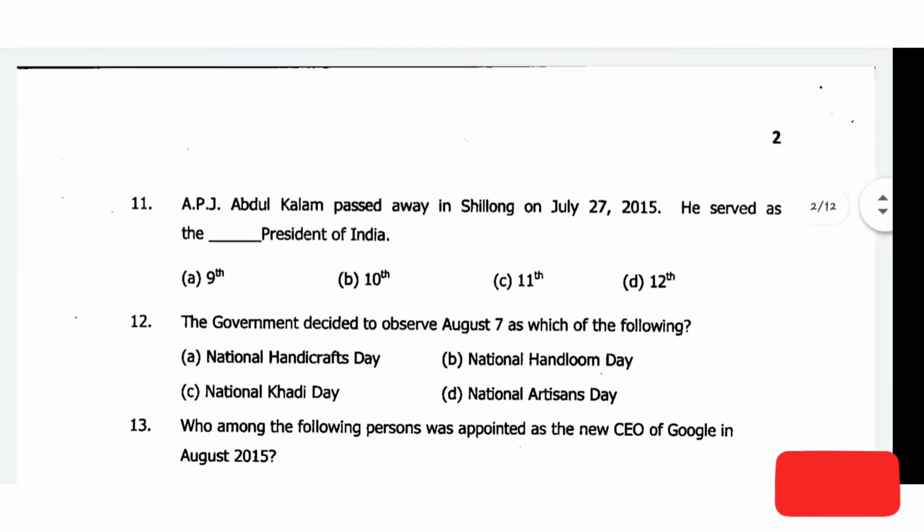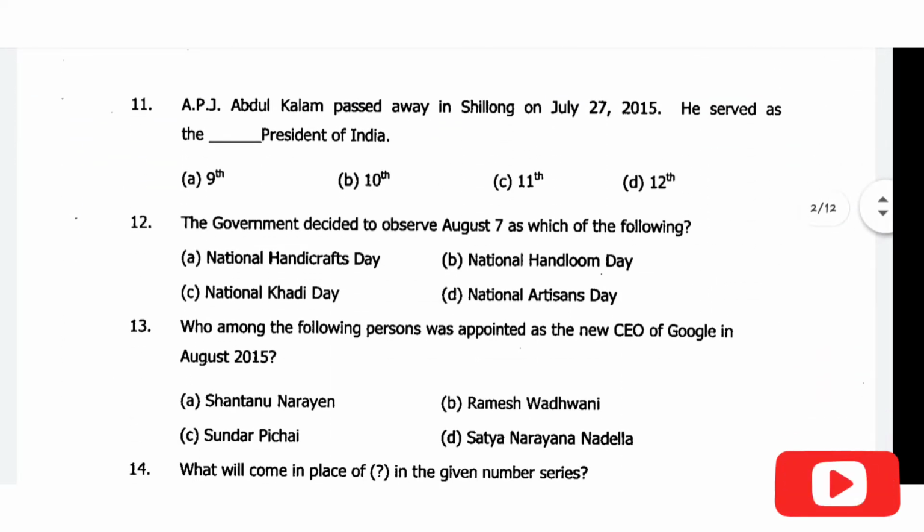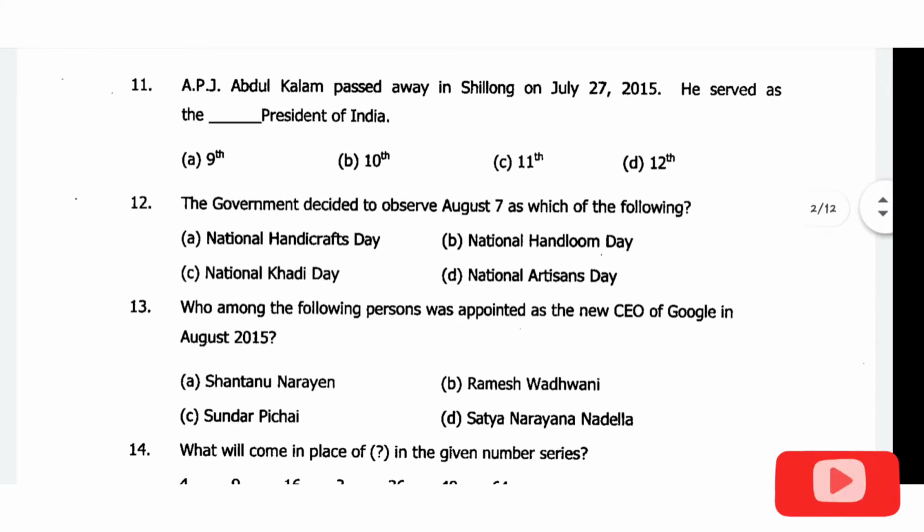Then comes question number eleven, which is a current affairs question. Maybe this question used to be current affairs at that point of time, in 2015. The question is, APJ Abdul Kalam passed away in Shillong on July 27, 2015. He served as the, correct answer will be option C, 11th President of India.